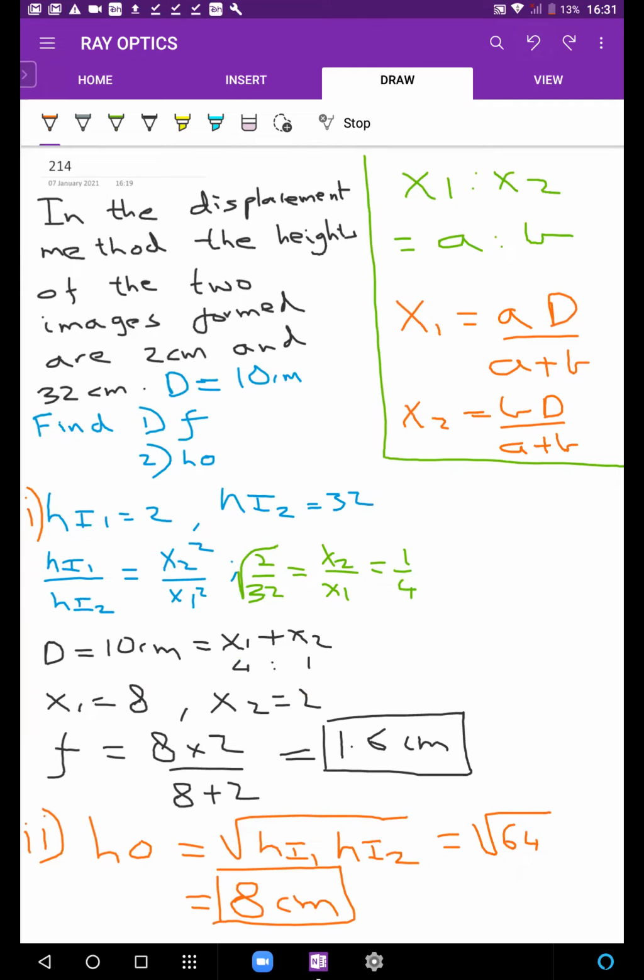And what else? What other doubts do you have? F, shouldn't it be 3.2? No. Solve it. 1 by F is 1 by 8 plus 1 by 2. Look, 1 by F is 1 by 8 plus 1 by 2. This is what will come, 1.6 will come. 1 by 8 plus 1 by 2, that is 1 by 8 plus 4 by 8. 1 by F is 5 by 8. So F is 8 by 5. You just check your calculations.